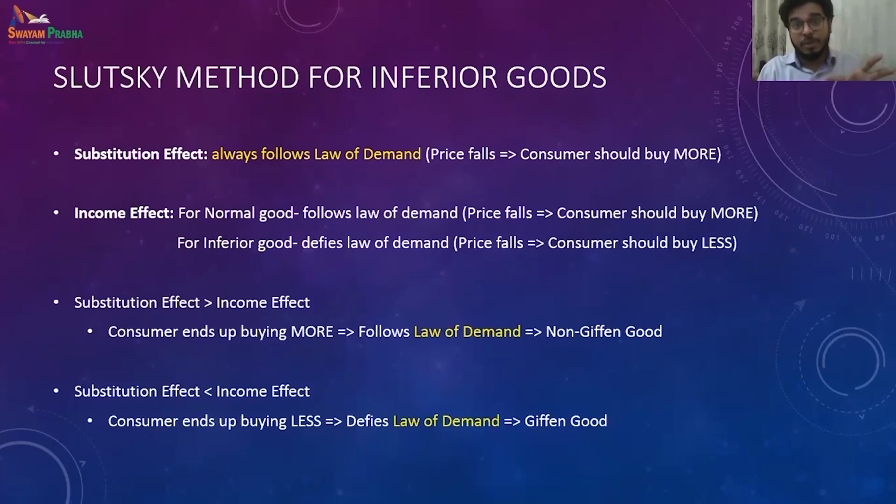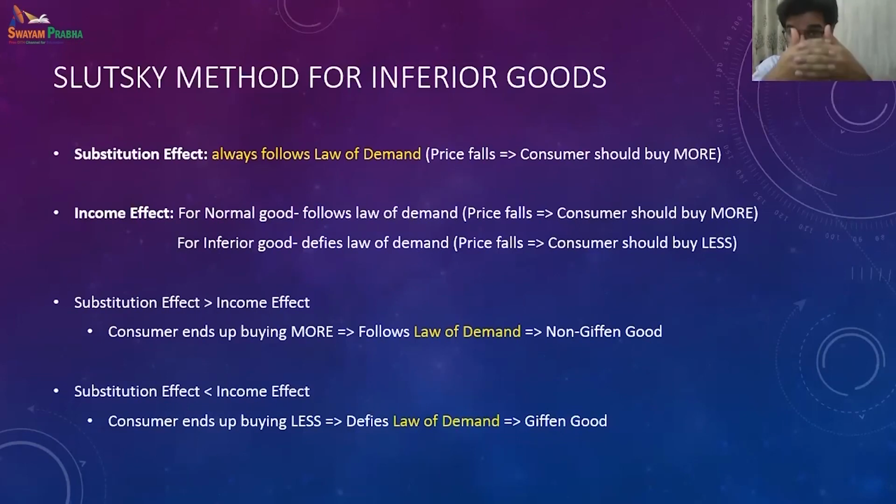If it is a non-Giffen good, then that impact of income effect, that price has fallen so you should not buy that, is weaker than for the Giffen good, right? So if the income effect is stronger in the case of a Giffen good, then that dominates the substitution effect, and then they say that price has fallen, you should not buy more.